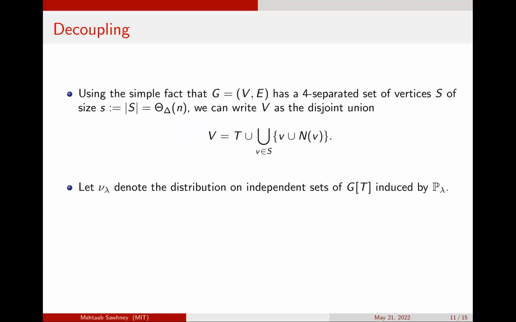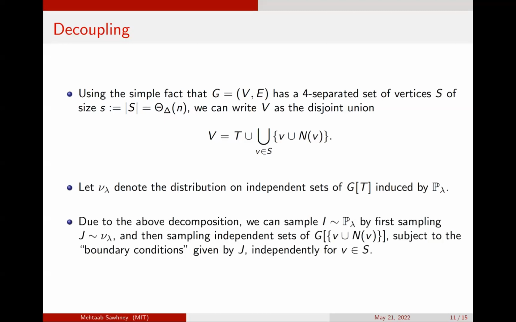So we decompose our whole graph G into a set T, union v and its neighborhood for v in S. Then we denote nu of lambda to be the distribution of independent sets on T induced by the hardcore model. So in particular, sample an independent set on the whole graph and then just restrict it to T. And using this, one can give a decomposition for the hardcore measure that has many independent parts.